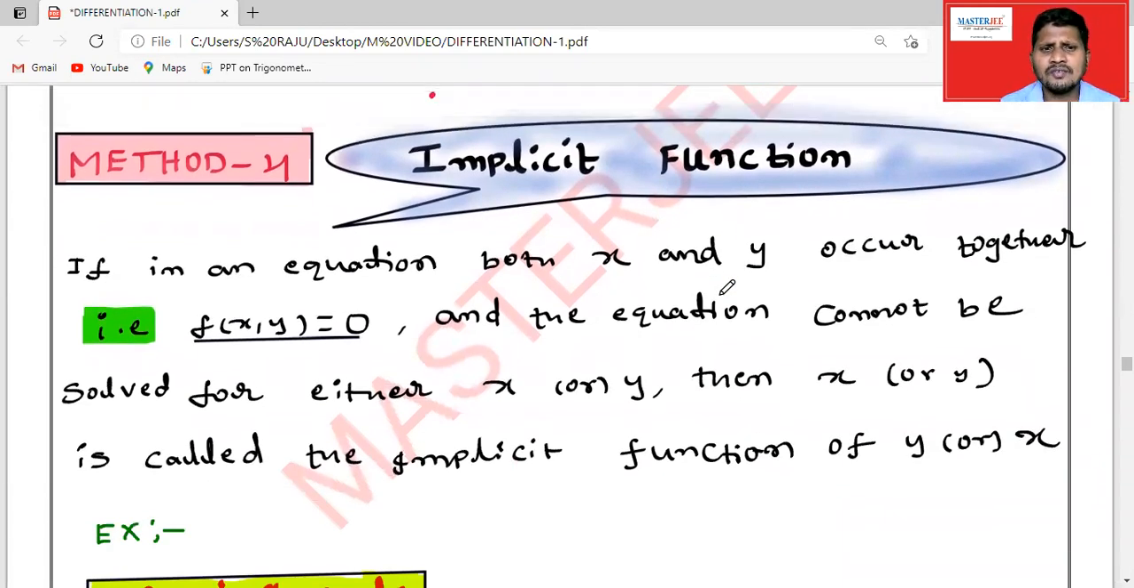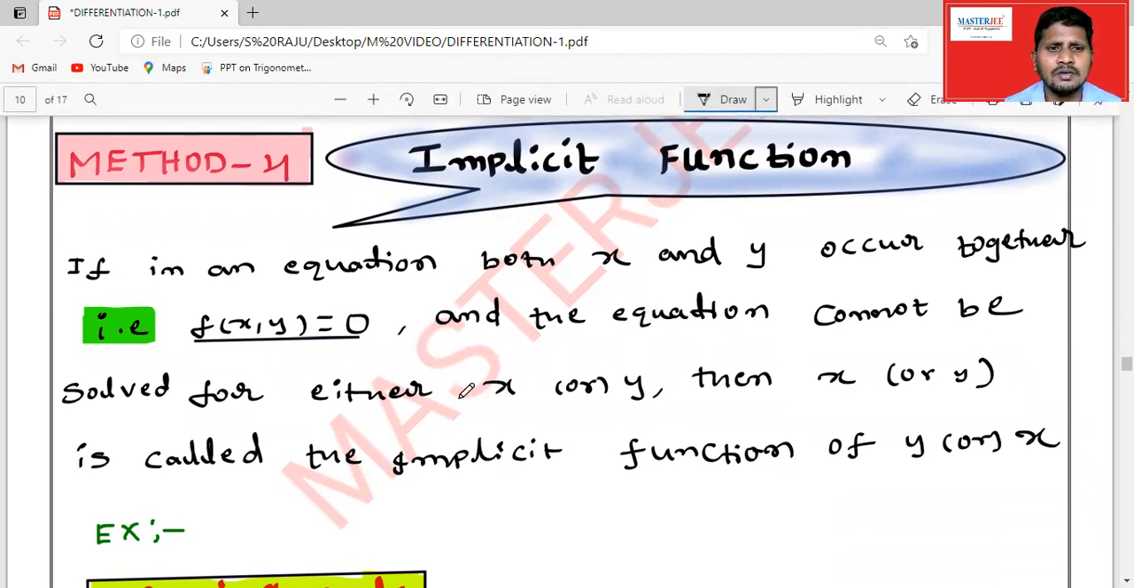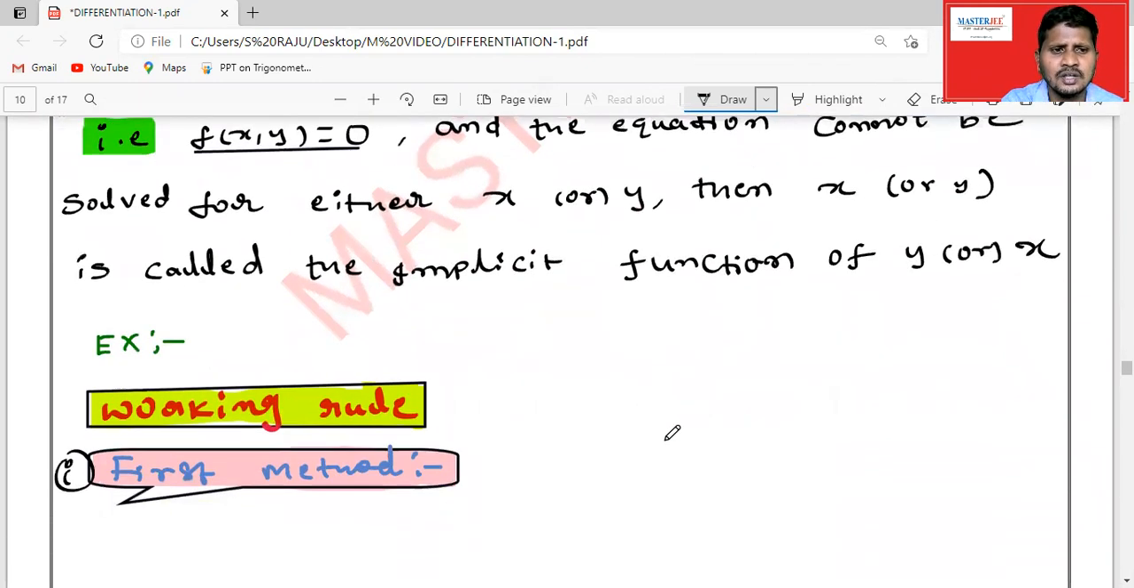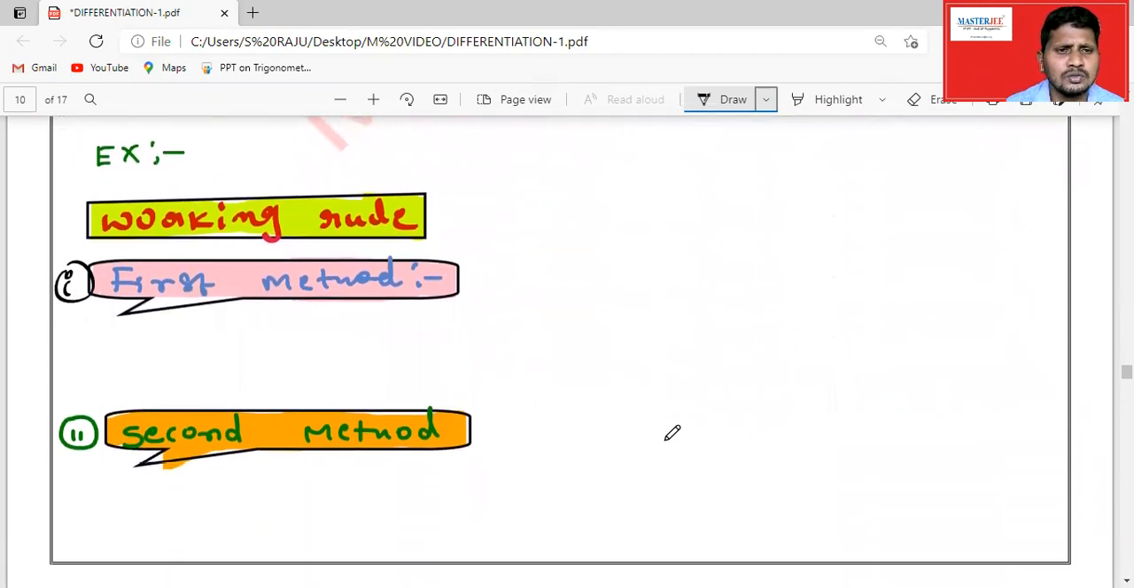If in an equation both x and y occur together, like f of x comma y is equal to 0, and in this form we cannot separate them, like we cannot take all x values to one side, then that function is called an implicit function. So if the equation cannot be solved for either x or y, it is called an implicit function. If you see here, there are two working rules.